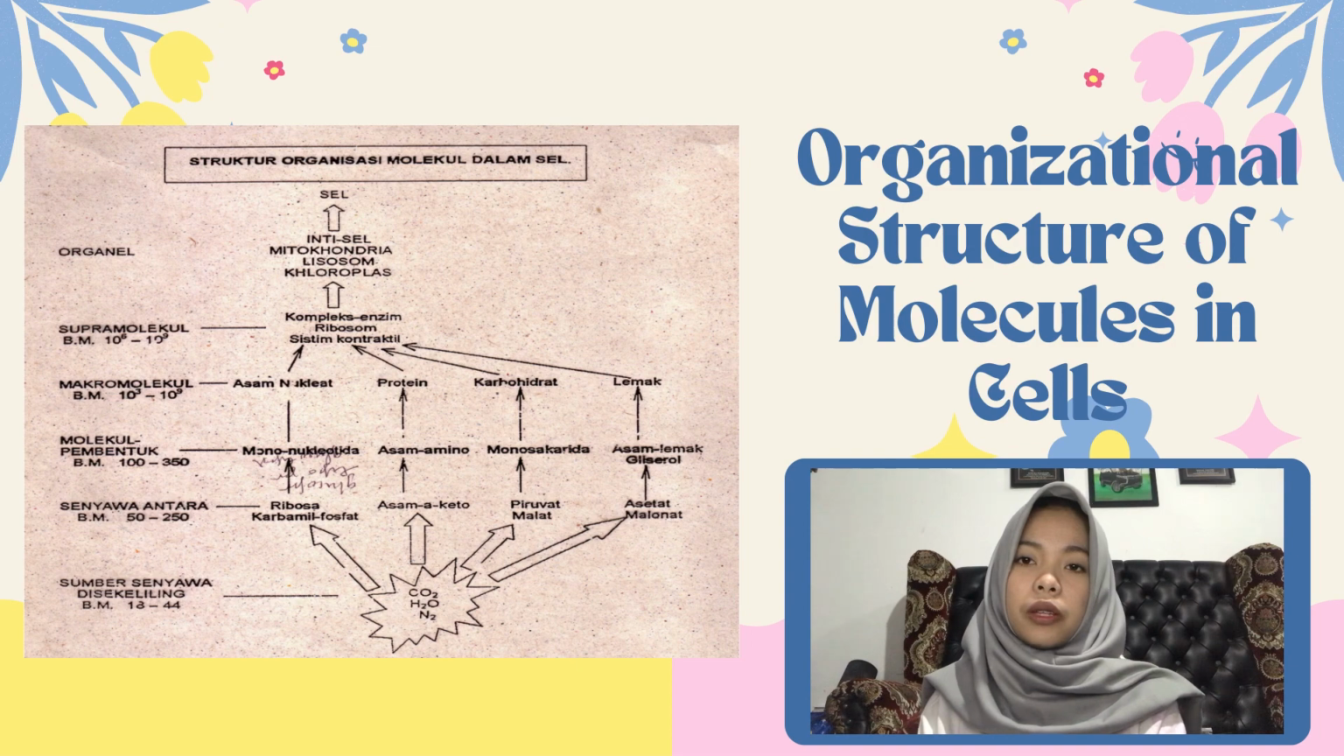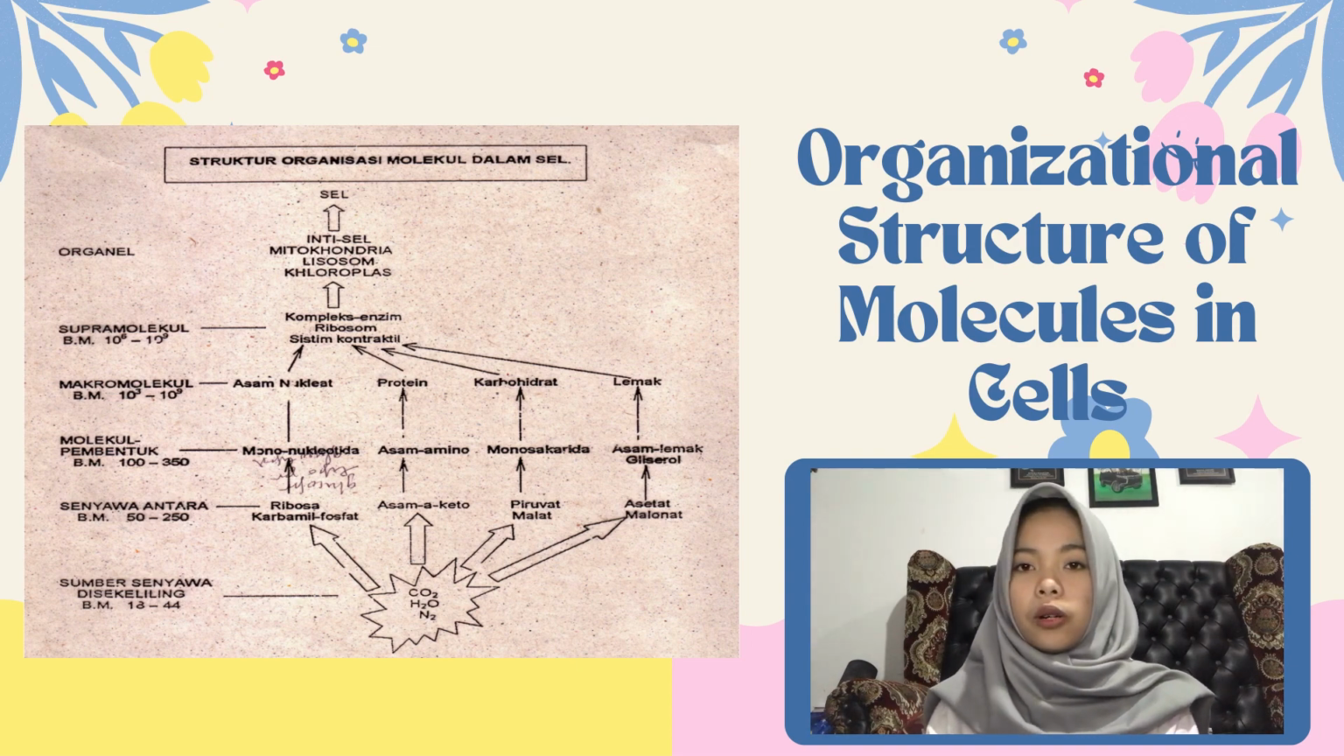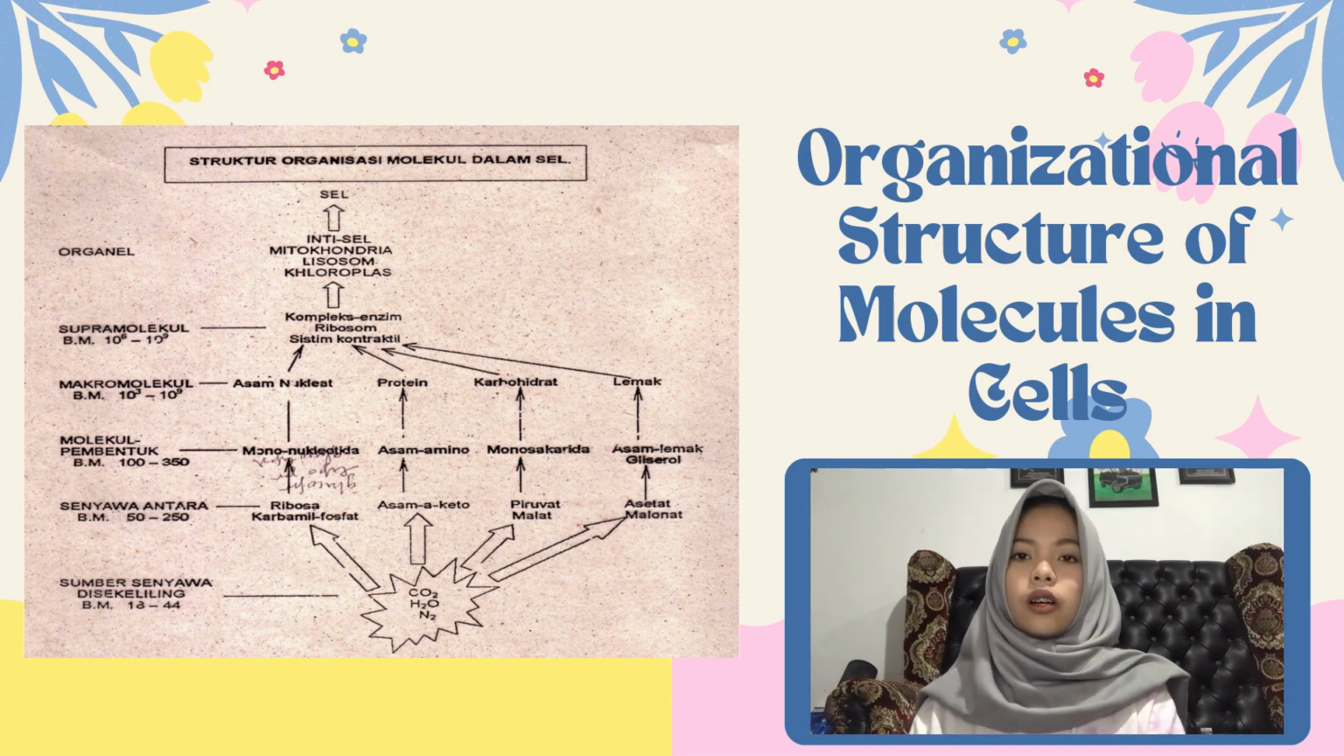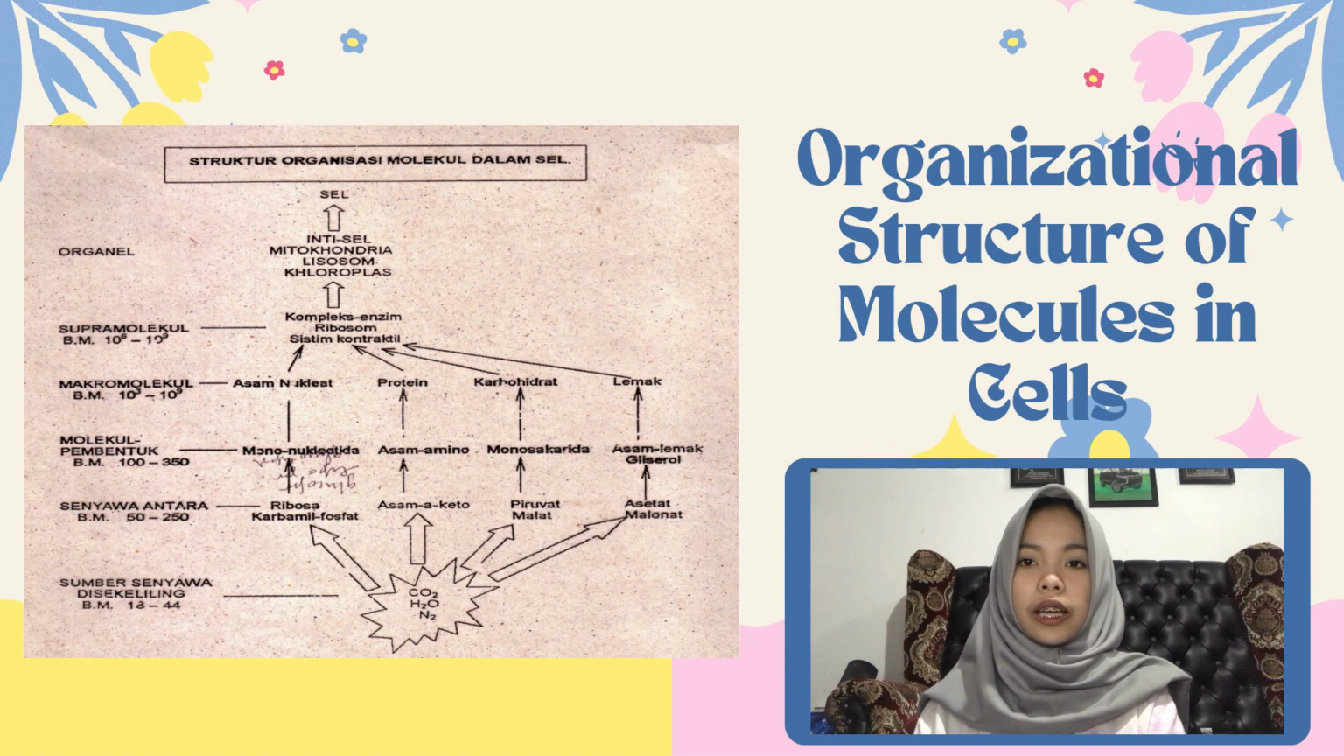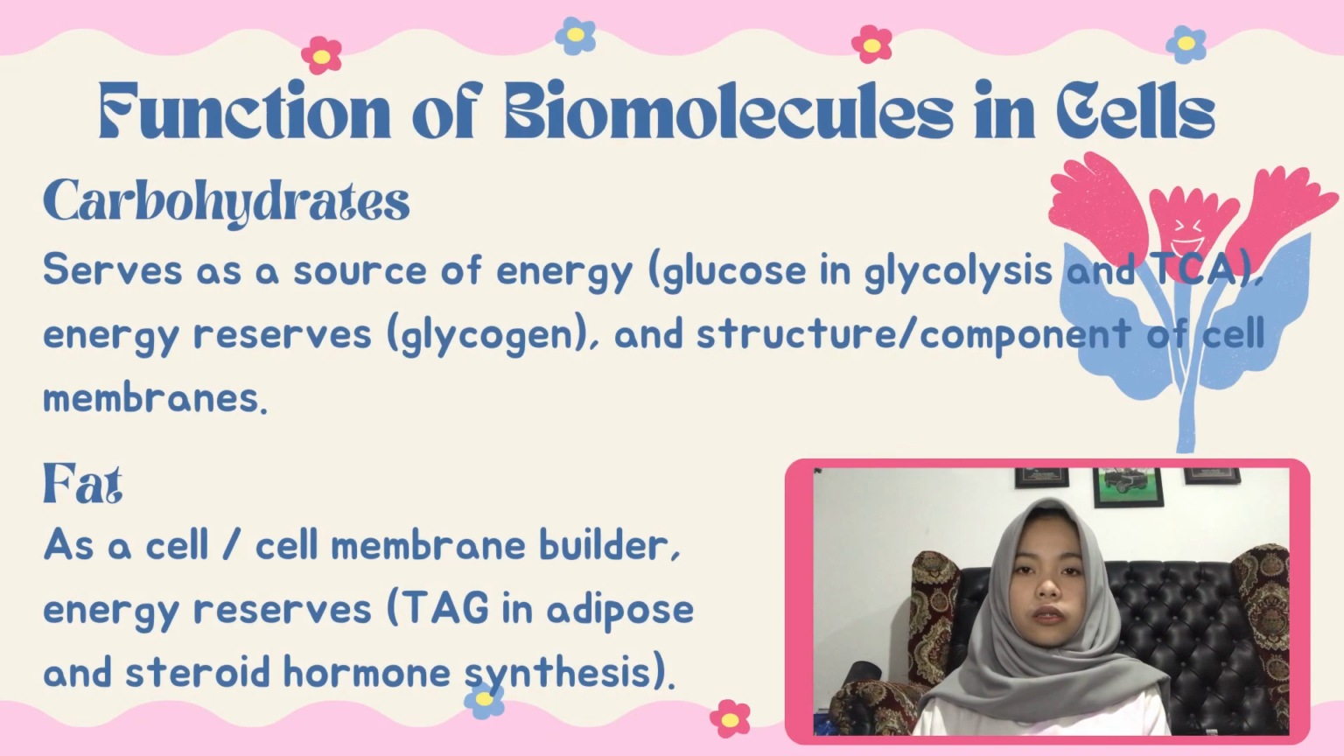Complex bonds between more than one macromolecule of different types will form supramolecules. The complex of supramolecules will form organelles such as cell nuclei, mitochondria, lysosomes, or chloroplasts in plant cells. Organelles will combine to form cells, which are organ-forming units and already have properties or signs of life. Functions of biomolecules in cells in general.